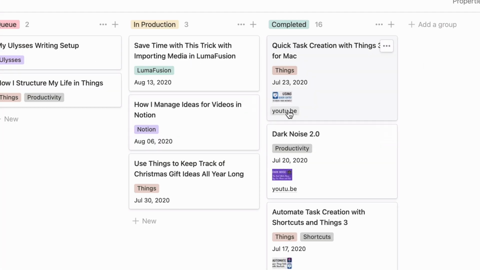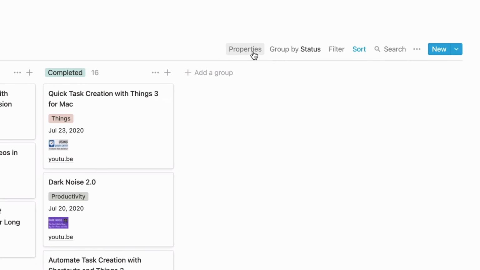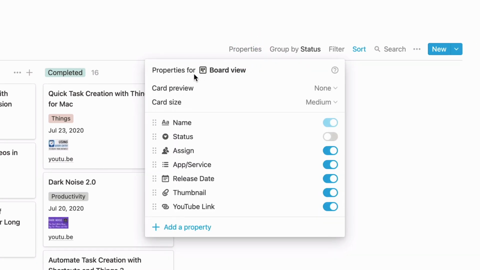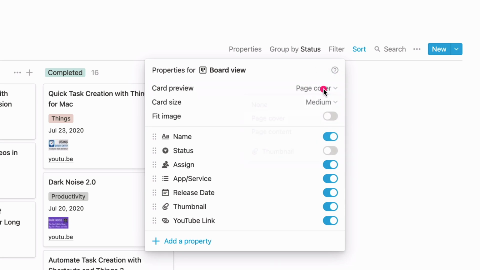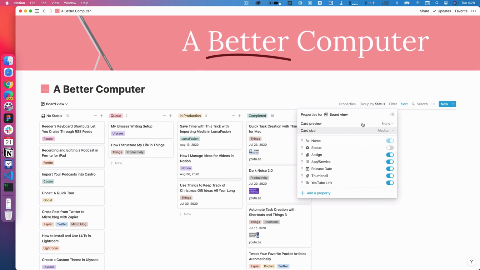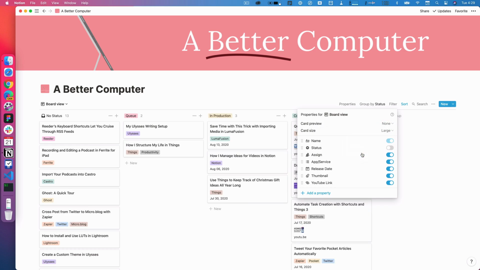I can actually just click it and I'll go straight to the web browser. And I do that by using properties. If I go to the properties, I can see properties for board view. You can do a card preview. I do none. I could do page cover, but I don't use any page covers, so that's not a thing. But there's previews. You can set the size. I can make them smaller if I want. I can actually make them bigger, which might make sense because I'm not using all the space here.